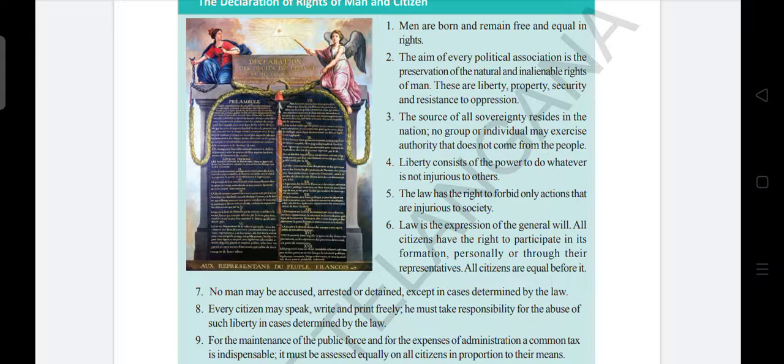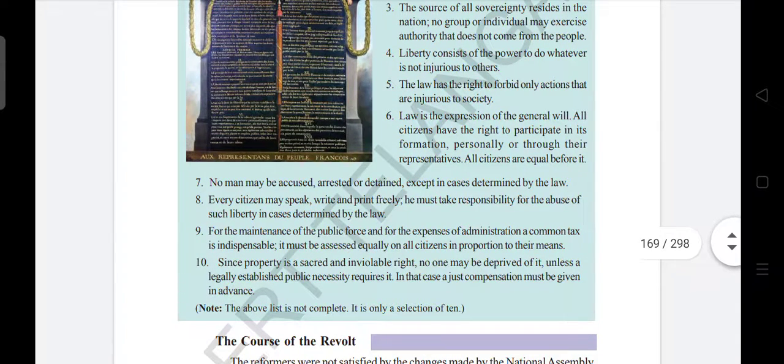Third, the source of all sovereignty resides in the nation. No group or individual may exercise authority that does not come from the people. And the fourth, liberty consists of the power to do whatever is not injurious to others.